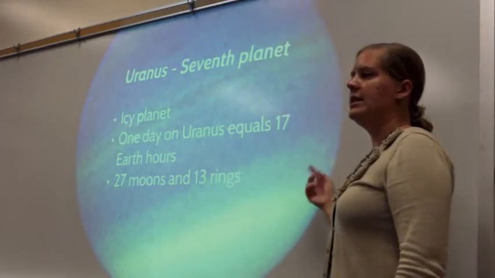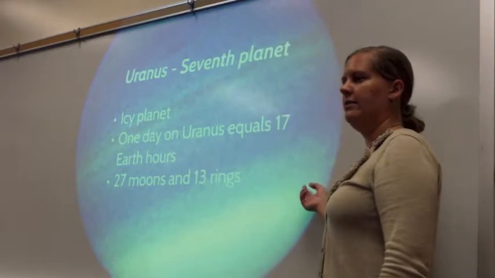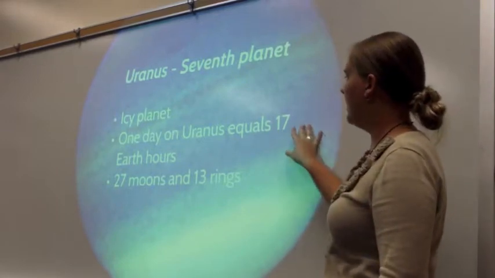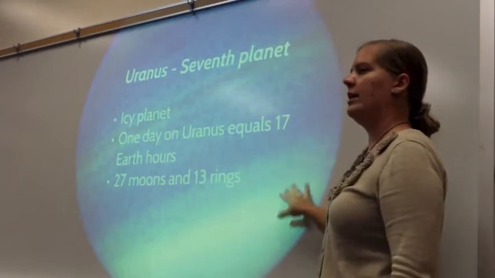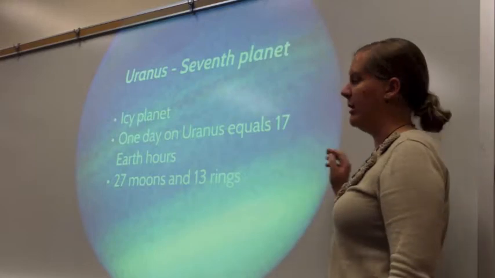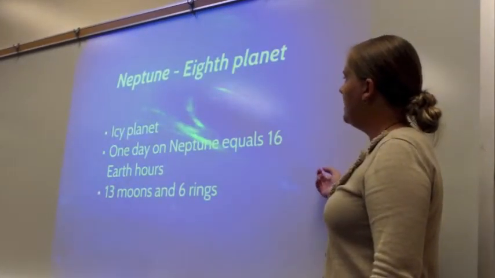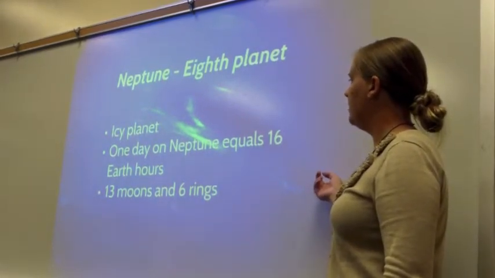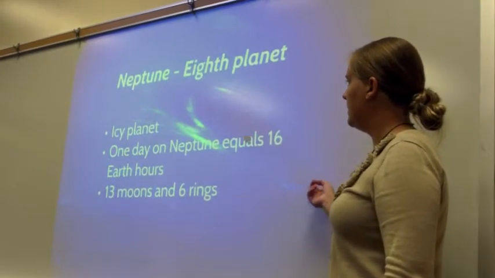So what do you think it means that it's an icy planet? Nadine? Is that because ice? So you can tell kind of by its blue color that it's got some white areas, and those are like white icy patches that are on the planet. Our eighth planet is Neptune. It is also an icy planet. 1 day on Neptune equals 16 Earth hours, and there are 13 moons and 6 rings.